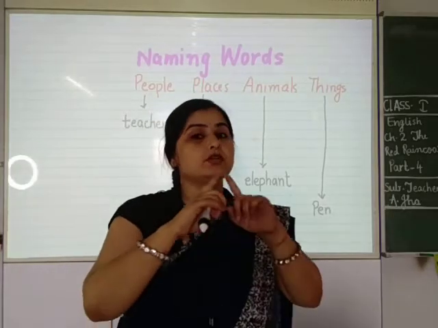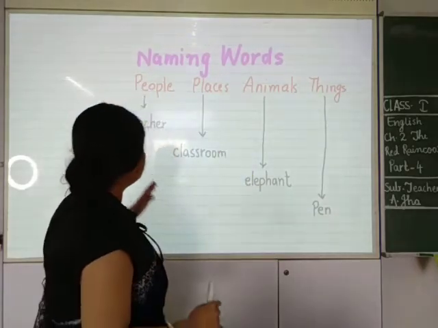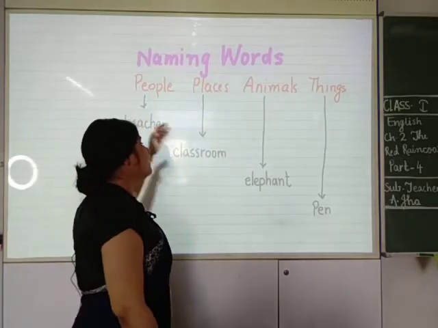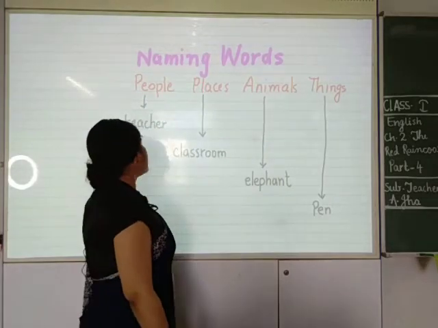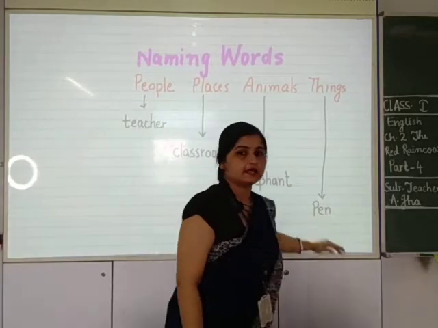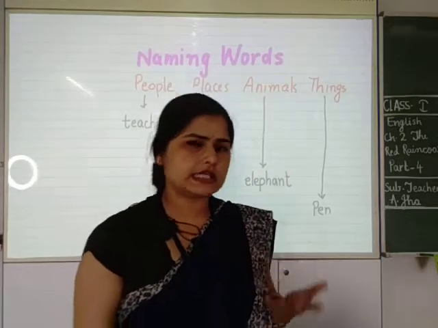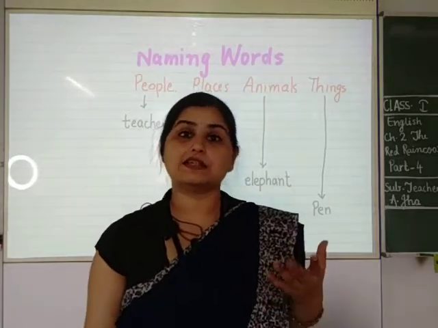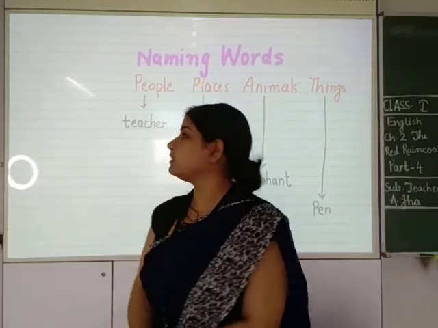नेमिंग वर्ड्स को भी मैडम 2 पार्ट्स में बताएगी, ठीक है। So, did you understand what are naming words? Naming words are the name of person, place, animal, thing. किसी भी people का मतलब होता है लोग, डॉक्टर, इंजीनियर, टीचर, ओके, teacher, mother, father, brother, sister, uncle, aunt, boy, girl, lady, gents. Okay, these are people or person.